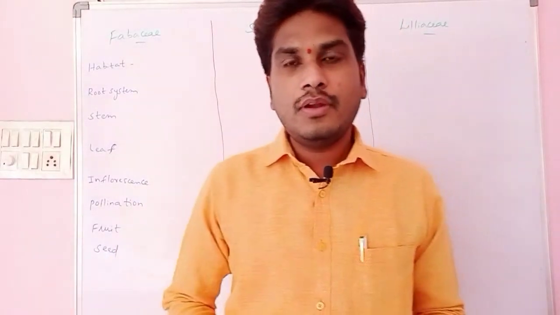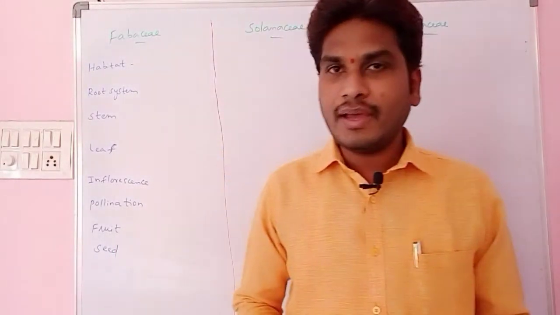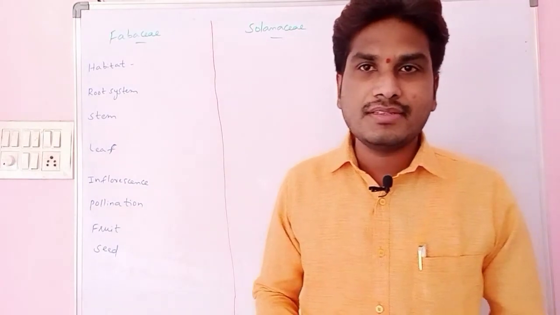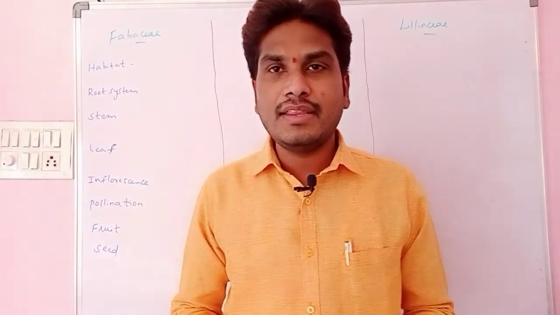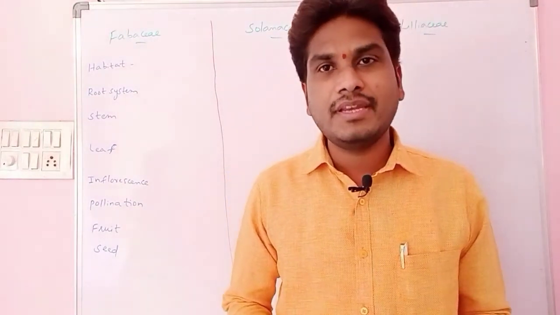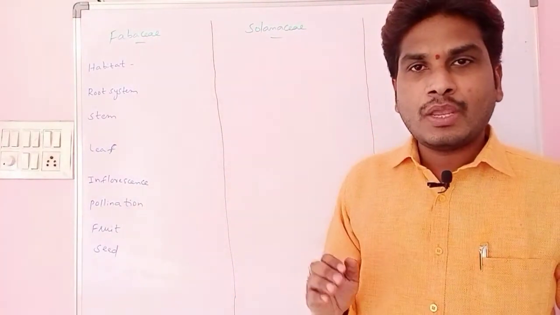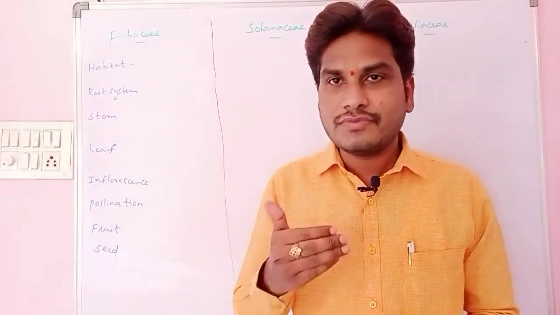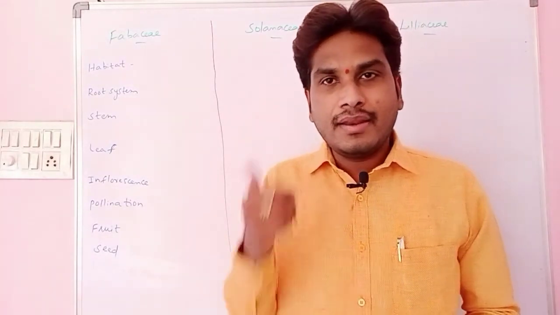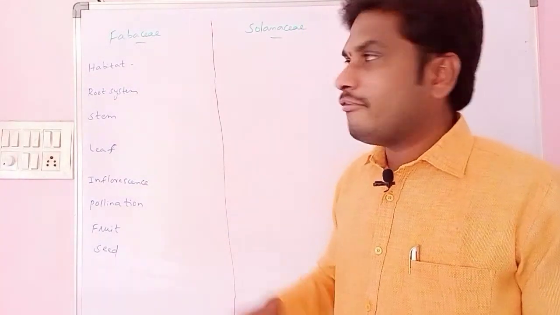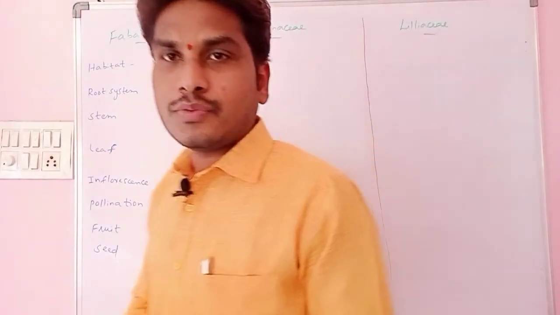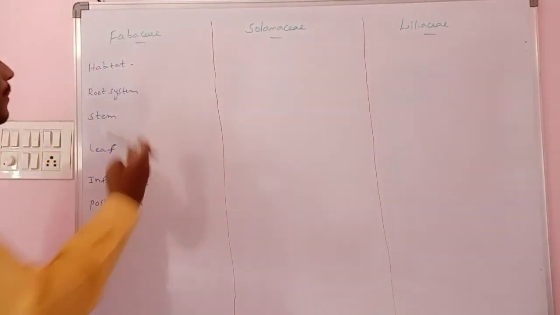Hello everyone. Now we are going to discuss the three families Fabaceae, Solanaceae and Liliaceae, which are there in our syllabus of plant systematics. The three families are Fabaceae, Solanaceae and Liliaceae. First we are going to discuss the examples in these three families. Regarding the Fabaceae, what are we always calling it? We always call it the Papilioideae family.